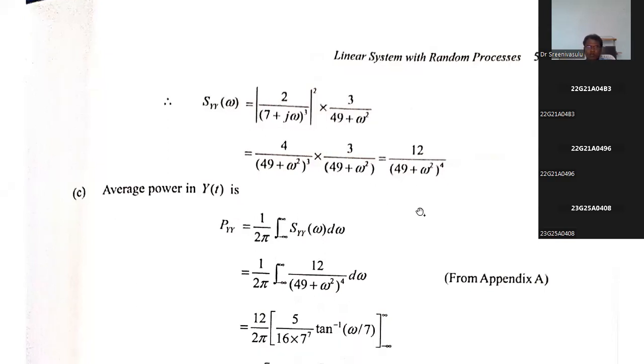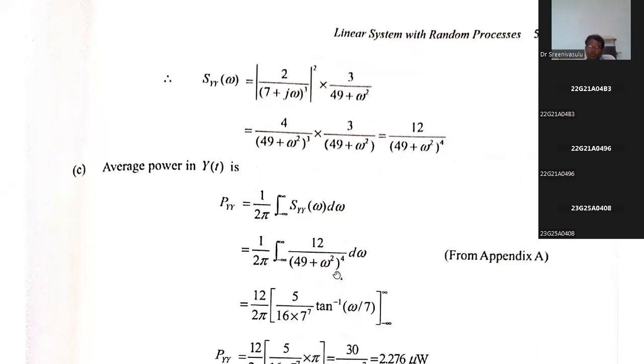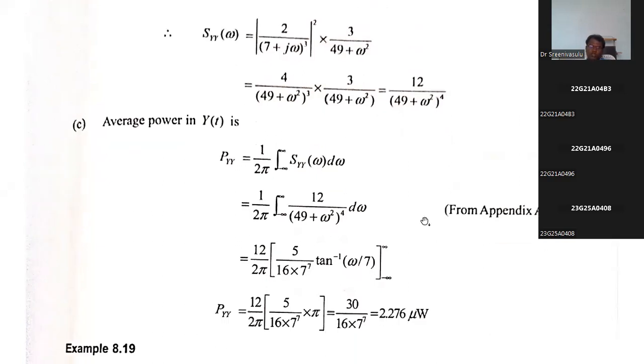So the area under the spectrum, we can also call it the power. Now, S_YY of omega we have obtained here. You just copy it. What is S_YY of omega? 12 divided by 49 plus omega square, whole power 4, into d omega. Again here you see that formula, we can write this as 7 square plus omega square, whole power 4.